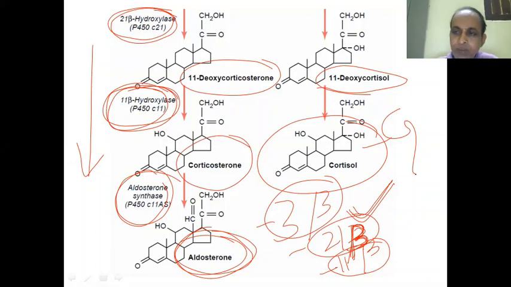So these are the natural mineralocorticoid and these are natural glucocorticoid. By modifying side chains or adding new groups at positions like 9, 17, 21, we can form different synthetic corticosteroids, glucocorticoids as well as mineralocorticoids.